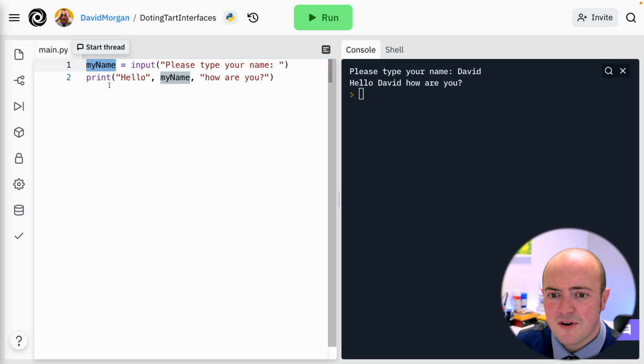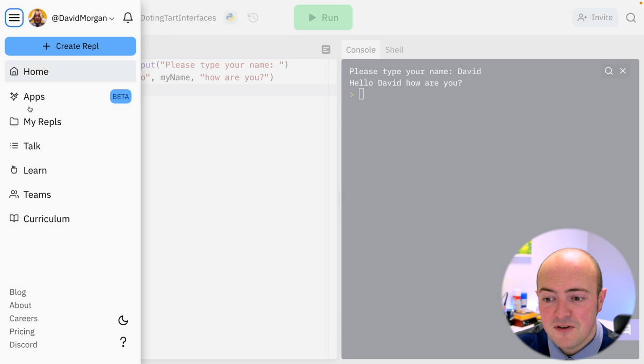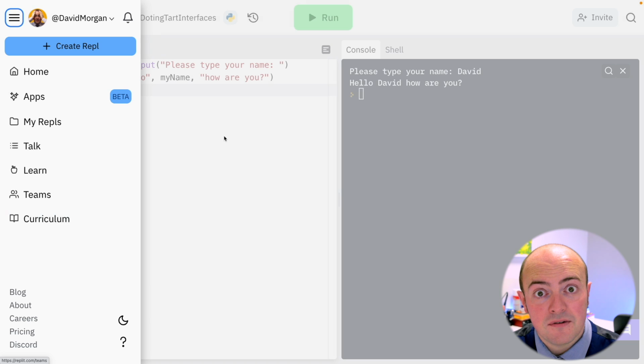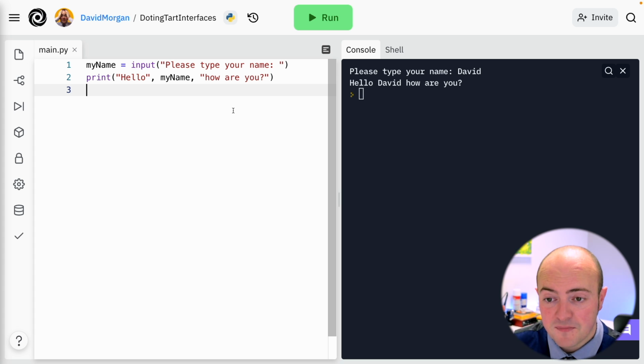Let's go a step further and let's see if maybe we could put the name into a file. Now, there's a very, very good tutorial on repl.it, which we'll have a look at in a minute. If you've used the Classrooms team feature, you'll see it in there, but also in the curriculum feature, authored by me. And it is a complete guide to Python for the GCSE Computer Science NEA in the UK. What that means is it's up to a level where, say, a 16-year-old would be programming a comprehensive command line based piece of software using all these features. We'll have a look at it in a moment.